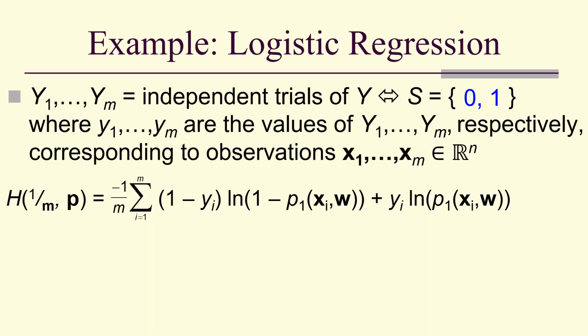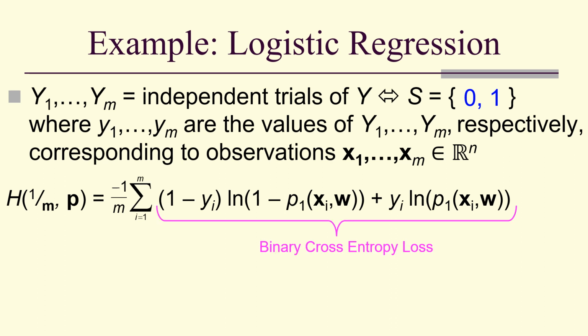So here is our cross entropy, binary cross entropy, because there's only two outcomes, 0 and 1. Inside the sum is what's called the binary cross entropy loss. We'll be calculating this when we use our stochastic gradient descent, and then the actual cross entropy summation of all those will be an expected value.